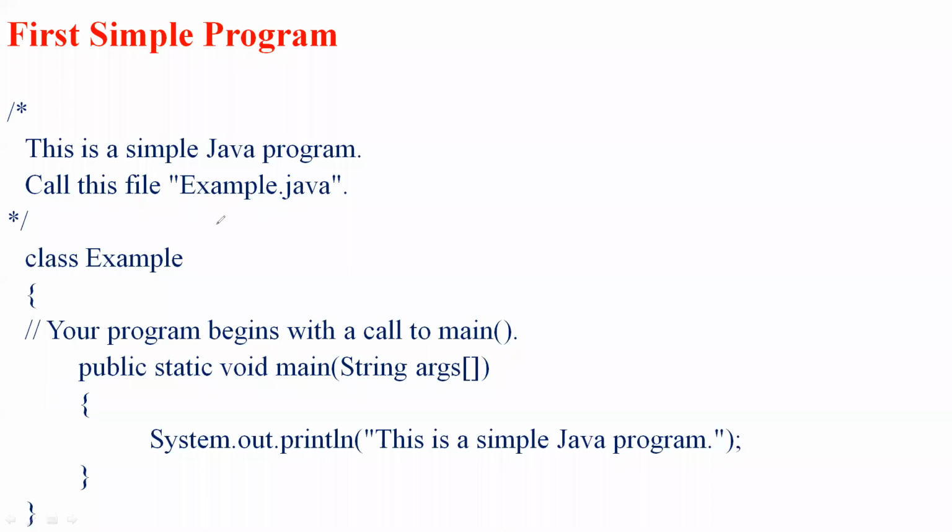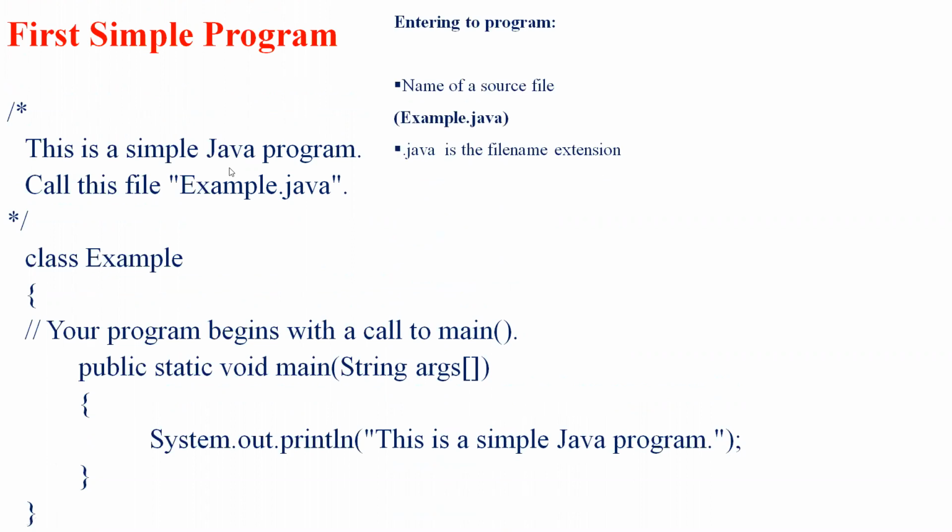Whatever name you give to the source file when you save it is very important. So in order to enter any program, you must remember the name of a source file.